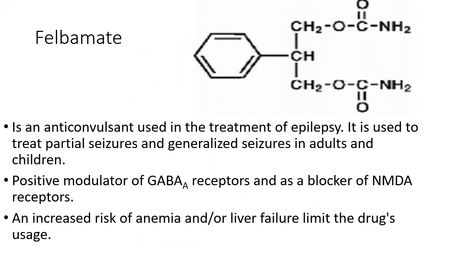This drug has some side effects: it can lead to anemia, and it can also cause liver failure on long-term use. Because of that, its usage is restricted. So this is an anticonvulsant mainly used in partial and generalized seizures, it is a positive modulator of GABA receptors, and it acts as a blocker at the NMDA receptors. Side effects restrict its use.